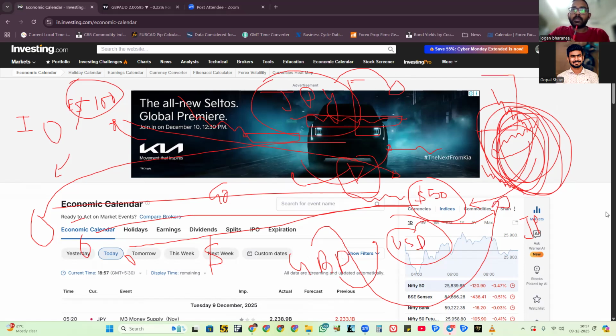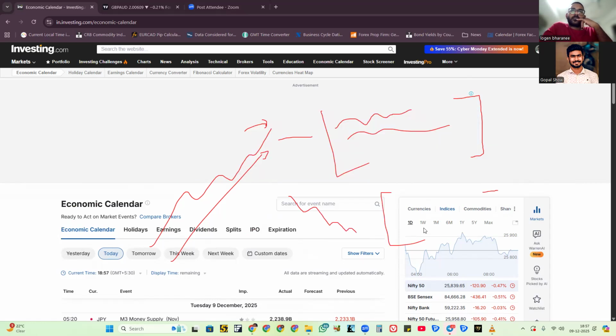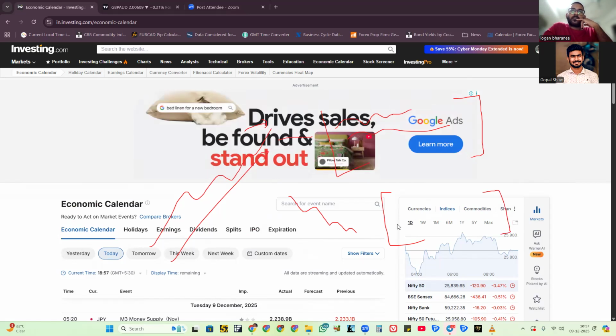You are seeing the DXY chart, is it increasing or decreasing? If the DXY is increasing compared to these six currencies, it means the USD is appreciating much more. Same thing, if the yen is decreasing across all the currencies, then you will get a sense of why the yen is depreciating or appreciating.